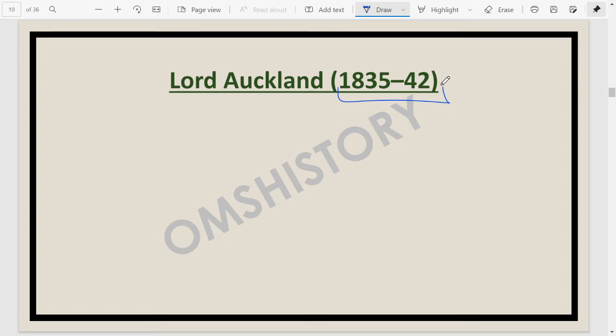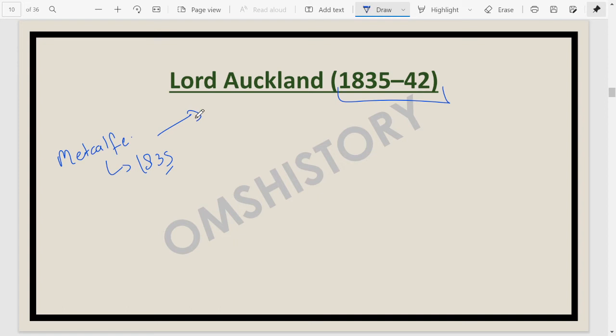Before Auckland, Sir Charles Metcalfe, who was in charge of administration for a short while, freed the Indian press of restriction in 1835. He remained in force for some time period. In 1835, he in fact freed the press. That's why Charles Metcalfe is sometimes considered the liberator of the Indian press. Anyway, he was succeeded by Lord Auckland.